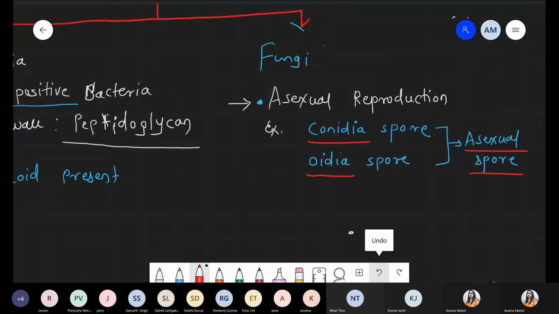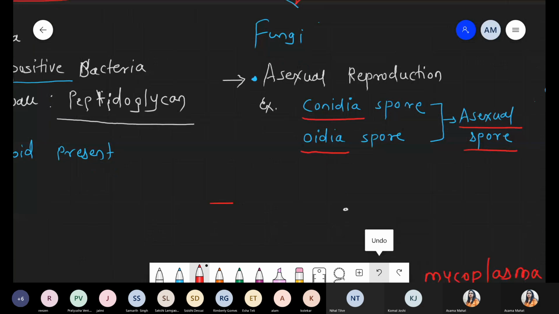The second property of actinomycetes that resembles fungi is the presence of a filamentous structure.